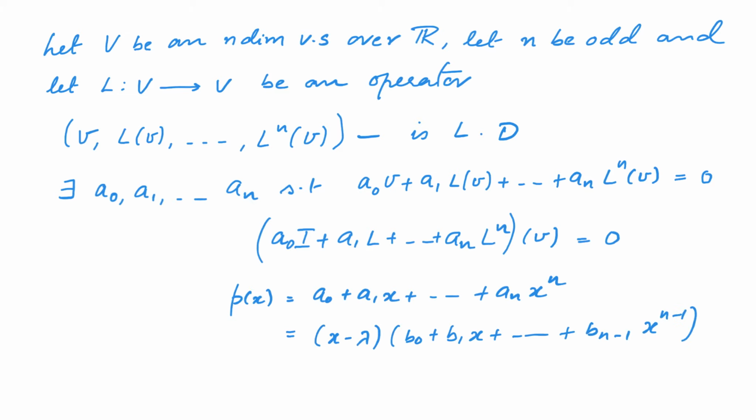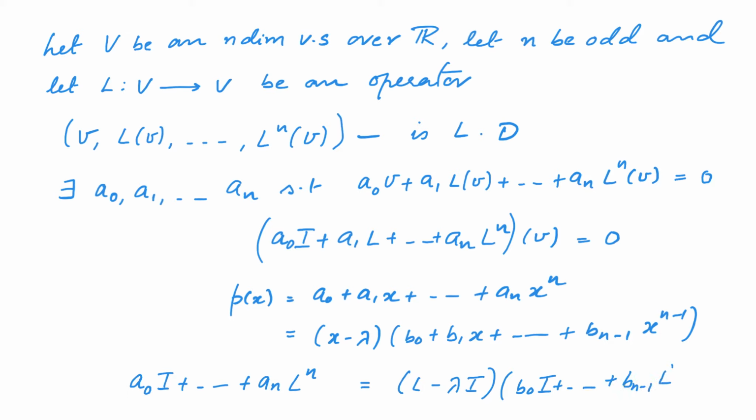Now, as soon as we have this factorization, we noticed that the linear map a0 I plus etc. up to an L power n is equal to the map L minus lambda I into b0 I plus etc. up to b n minus 1 L power n minus 1.